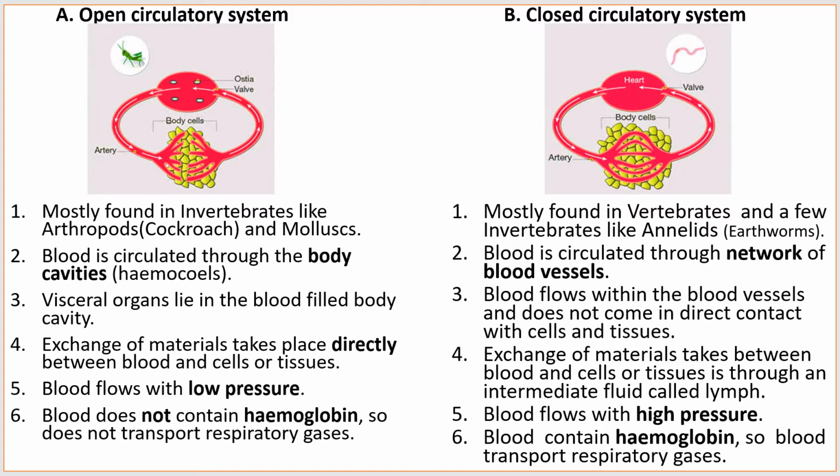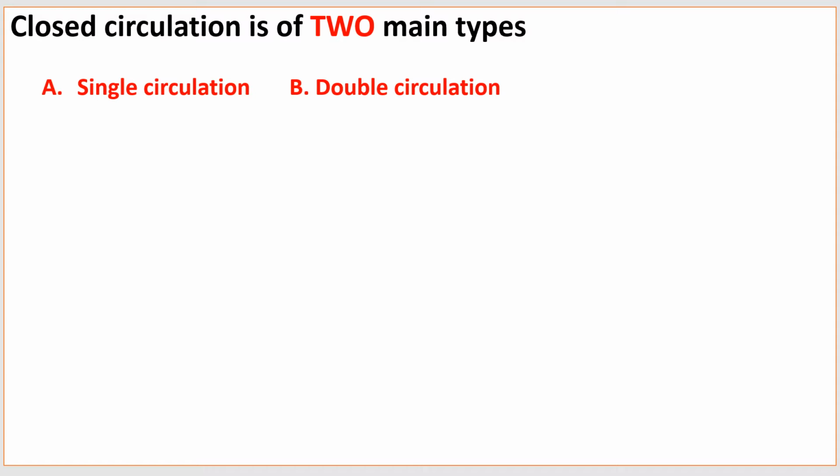These are the main differences between open circulatory system and closed circulatory system. Now we'll see closed circulatory system. Closed circulatory system is of two types: single circulatory system, that is single circulation, and double circulatory system, that is called double circulation.